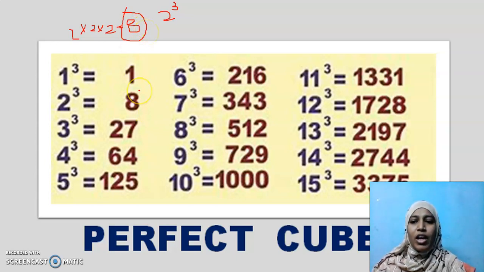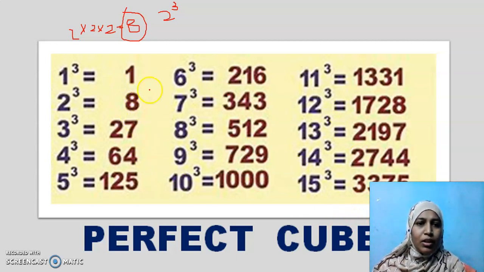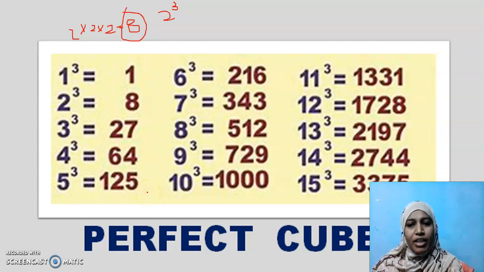And just to have a familiarity, you should know at least a few perfect cube numbers: 1, 8, 27, 64, 125. It should be in your heart. I will not say memorize. It should be in your heart. When you look at this number, immediately it should strike your mind that it is a perfect cube number.